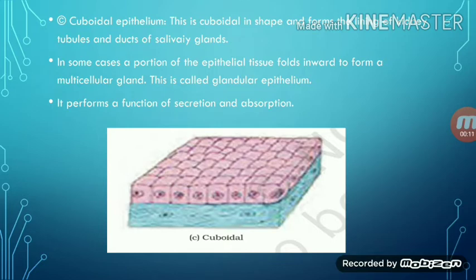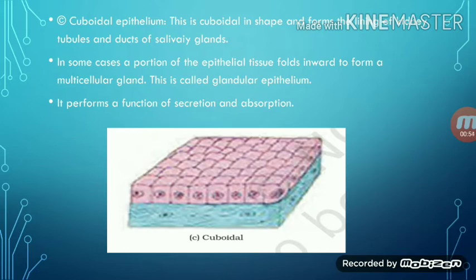This is cuboidal in shape. Okay, see the cell structure, cuboidal shape, right? And they form a lining of kidney tubules and ducts of salivary gland. Okay, just remember where they are present. They are present in kidney tubules and salivary duct, and they have cuboidal shape. Okay, in some cases a portion of epithelial tissue folds inward to form a multicellular gland, and this is called glandular epithelium.